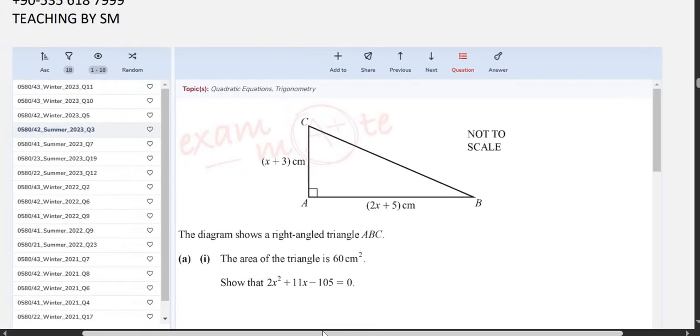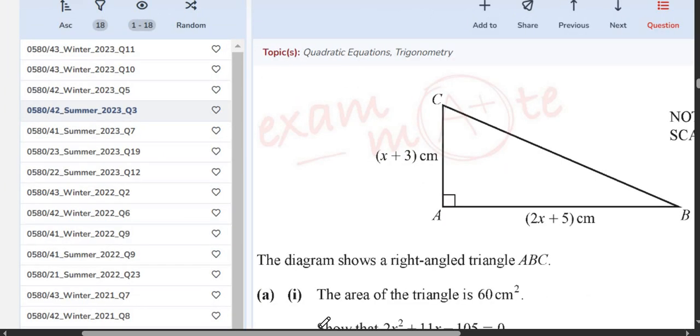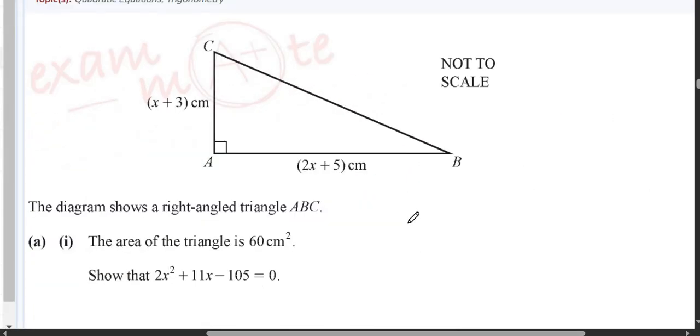Okay, continuing in the same topic, we have this question as well. Now many students get this question wrong. Before you even watch the video for this one, I would suggest that you should try to attempt it on your own. So they are saying that the area of the triangle is 60. They want you to show this equation.